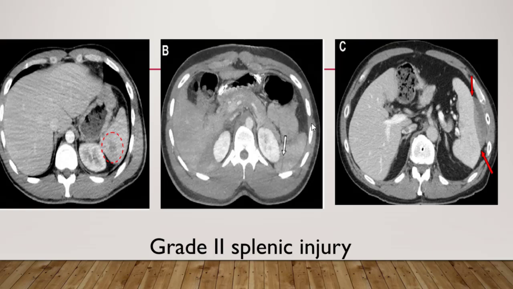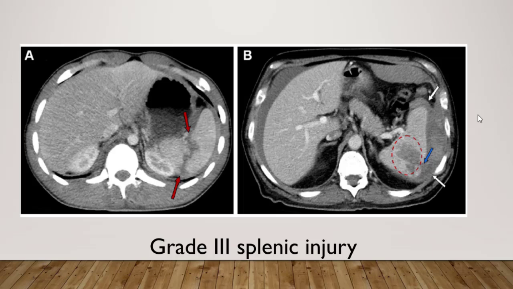Another case: we can see in this red circle in the axial contrast enhanced CT image a 3.5 centimeter splenic intraparenchymal hematoma. In the MPR images, there is a 2.8 centimeter splenic laceration, the white arrow, and also hemoperitoneum noted in the posterior segment of the right hepatic lobe. In the axial contrast enhanced CT images, there is a subcapsular hematoma spanning approximately 30-35% of splenic surface area. According to our grading system, it's a grade 2 splenic injury.